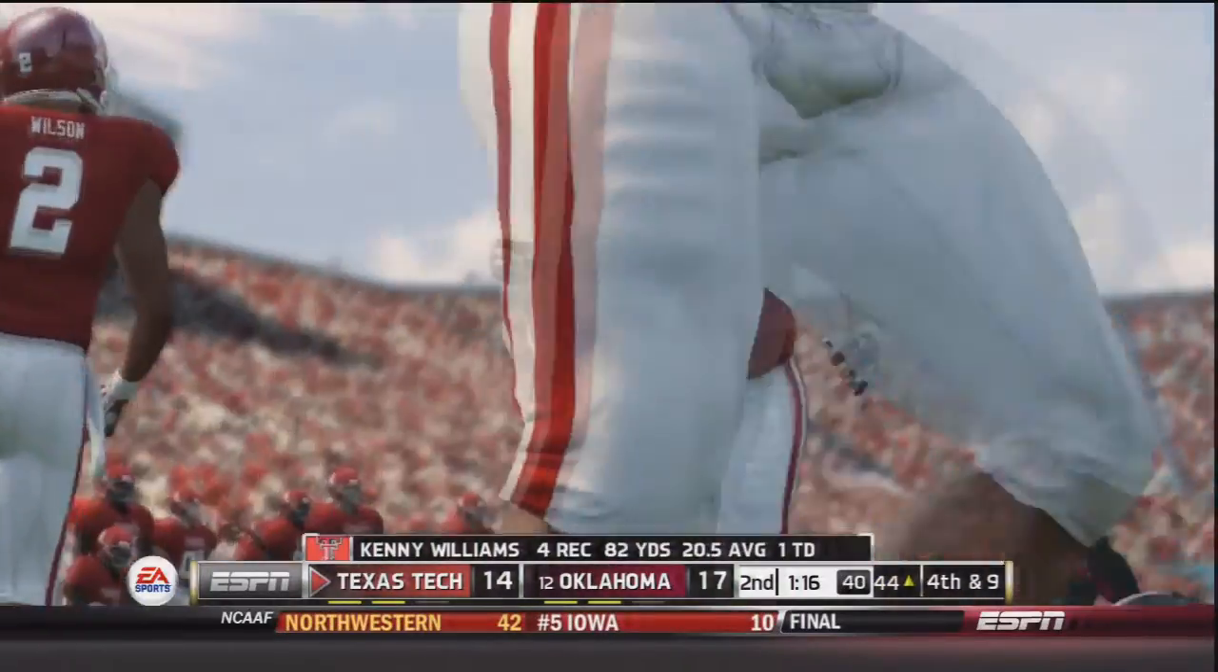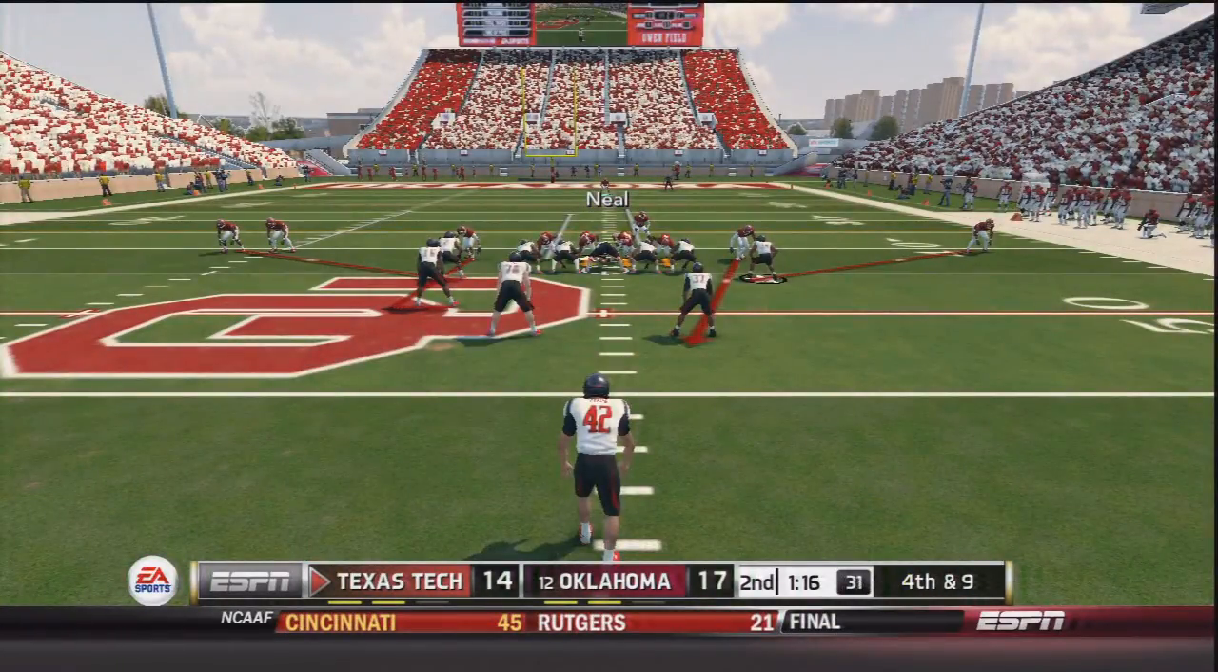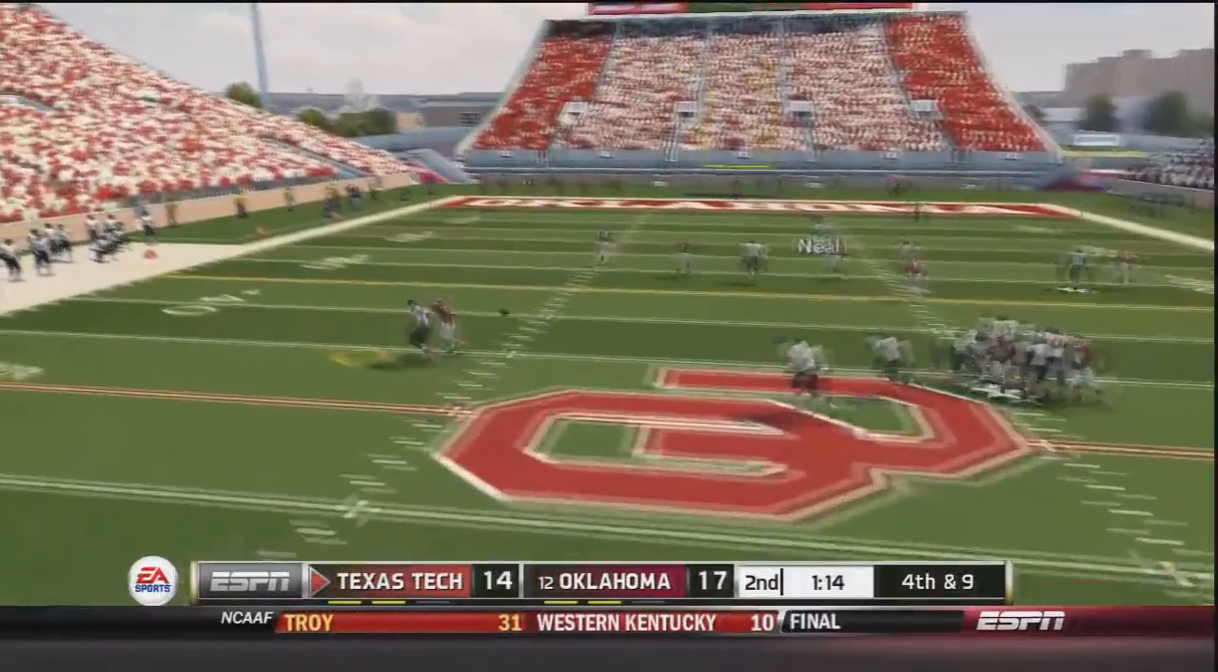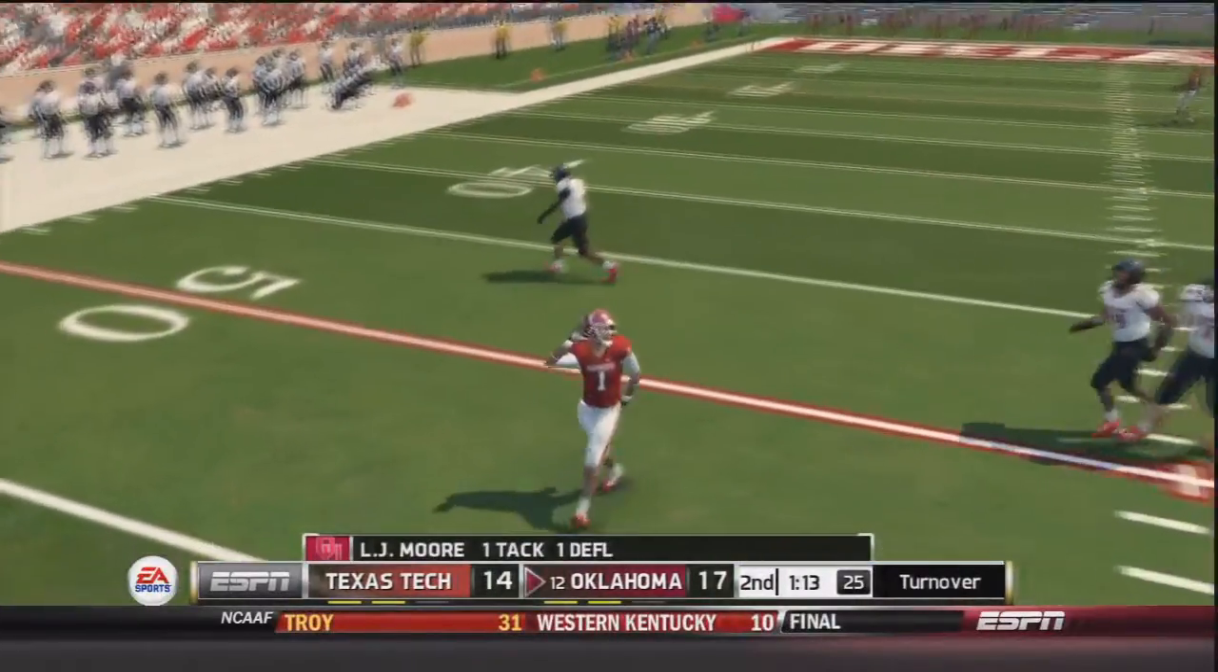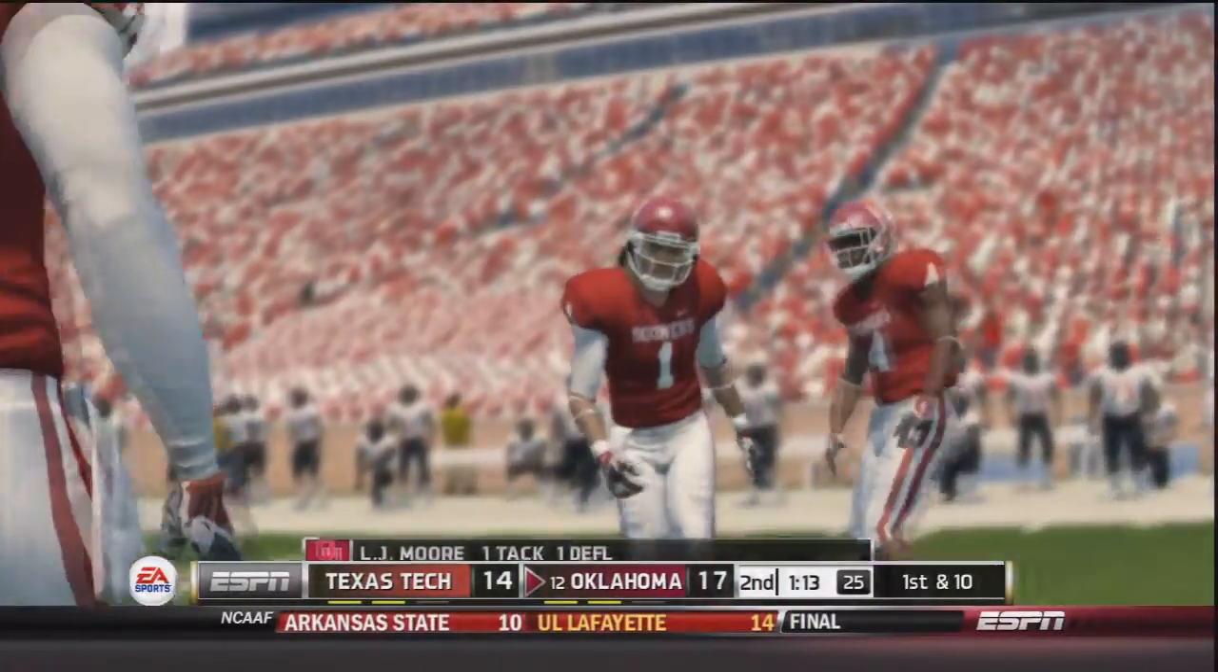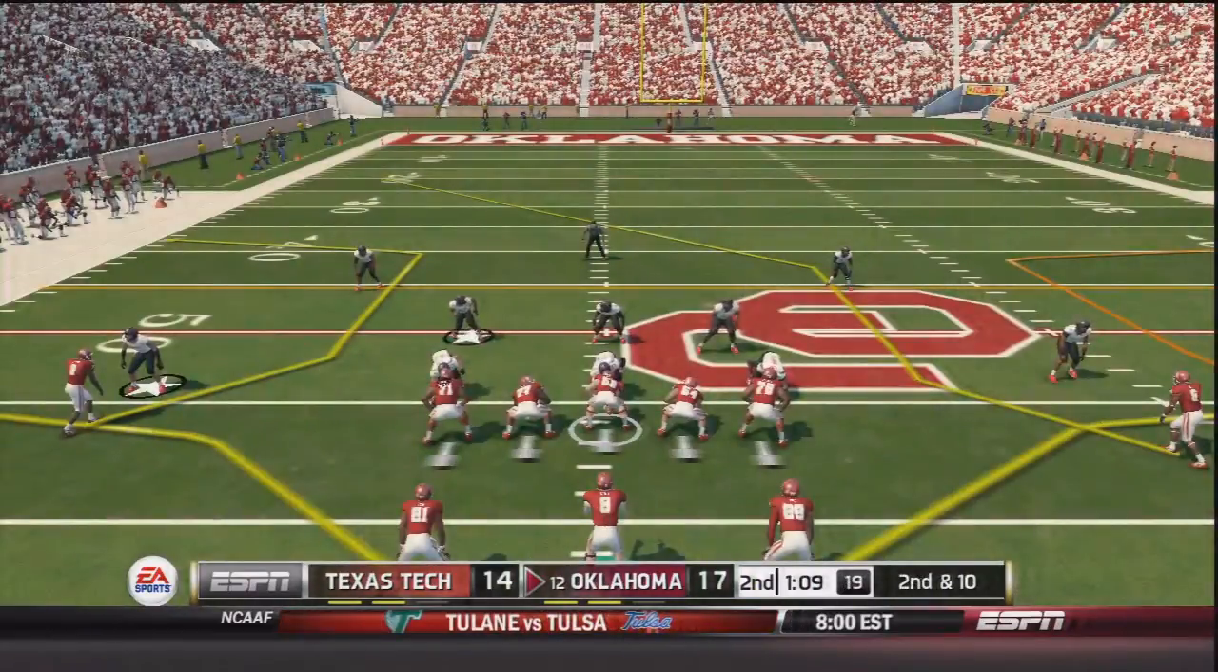And that will bring up 4th down for the Red Raiders. And they would try to punt the ball. On 4th and 9, he's going to actually throw it. It's a fake punt, and L.J. Moore tips it away to give Oklahoma the ball in their own territory.